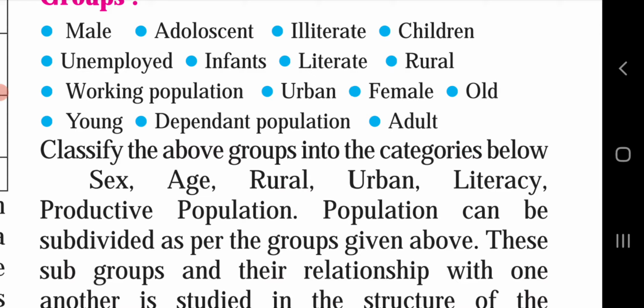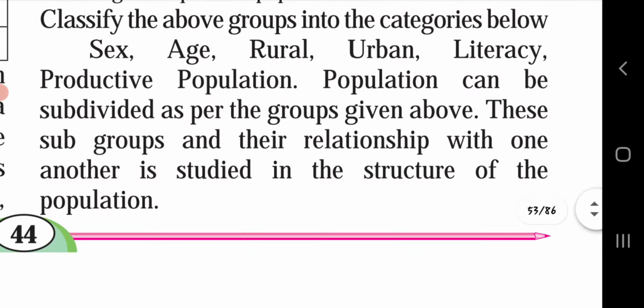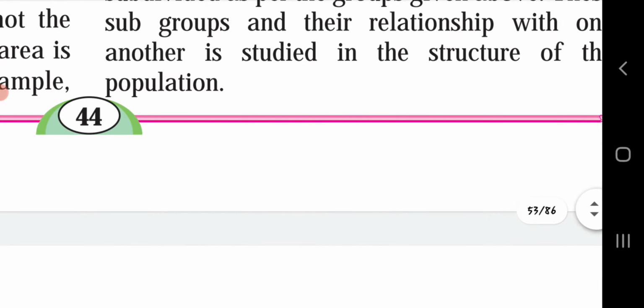Area of residence: rural and urban. Next, literacy: illiterate, literate. Productive population: unemployed, working population, dependent population. So this is the classification.